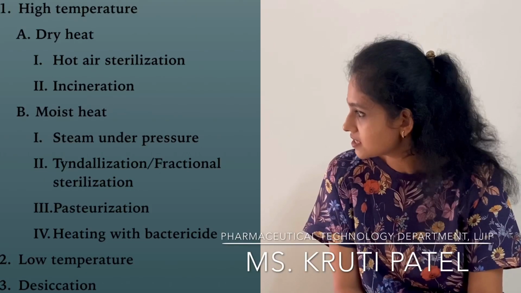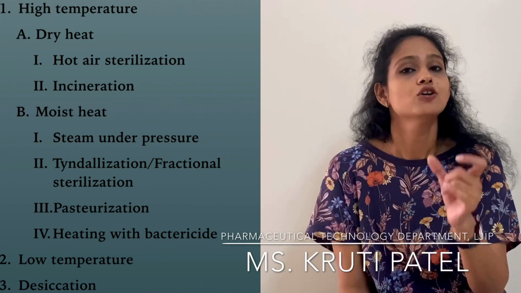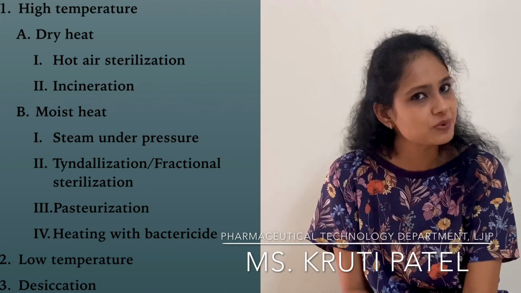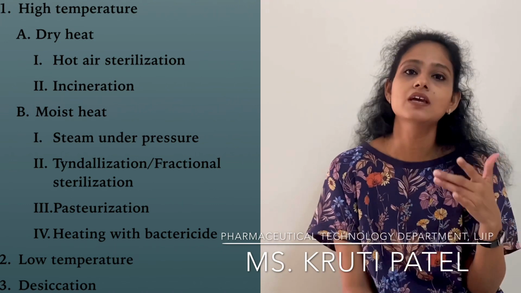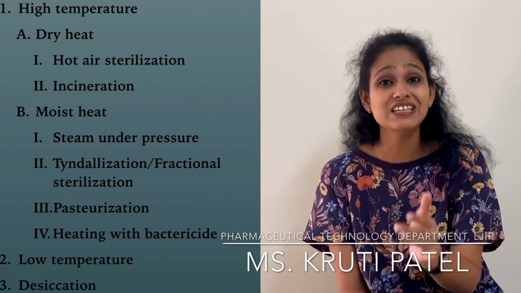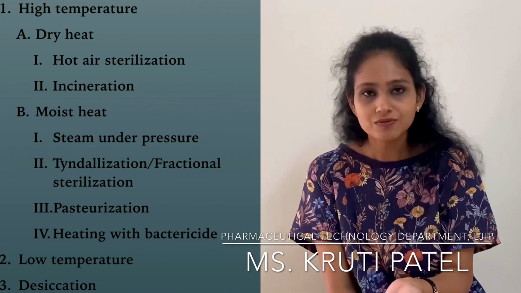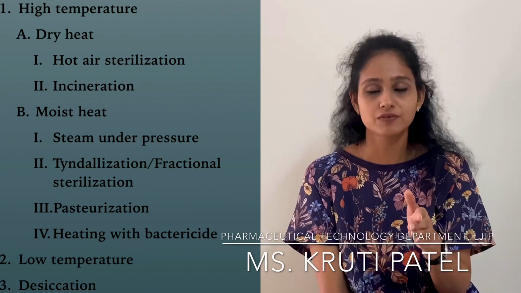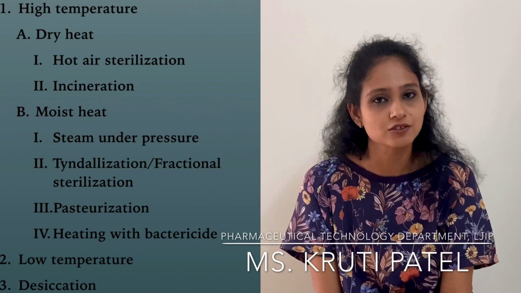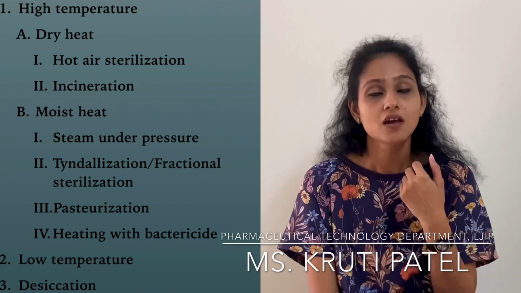The next method is desiccation. Now what is desiccation? Desiccation means total removal of moisture. What happens if we remove all the water from your body? The person dies, right? The same thing happens with microorganisms. For all living things, we need water in our body to survive. By the method of desiccation, we will be removing water from the body of the microorganism, and thus the microorganisms will die. Here we will be using desiccating agents like silica gel. So that is desiccation.